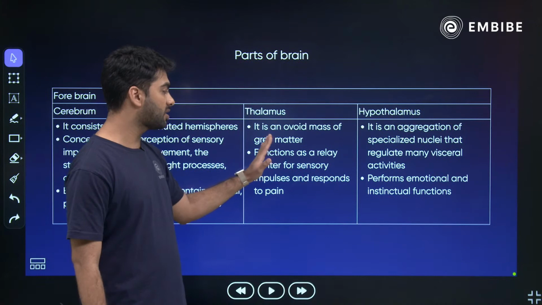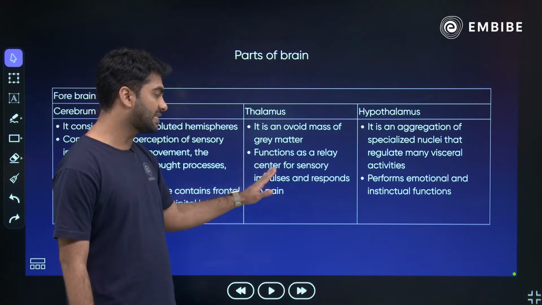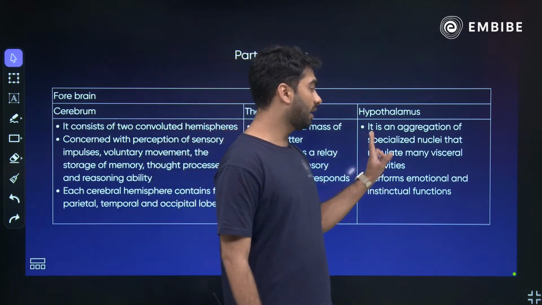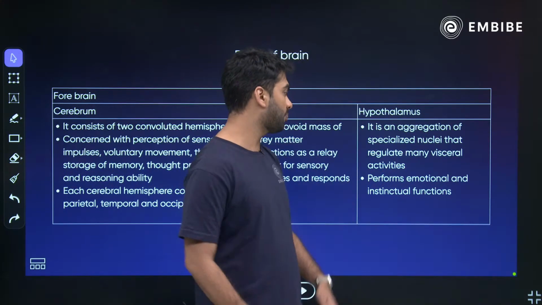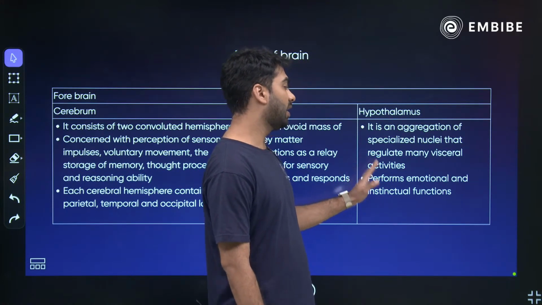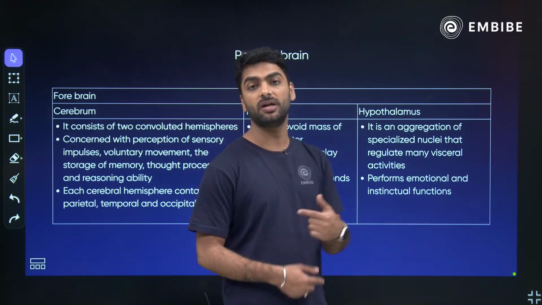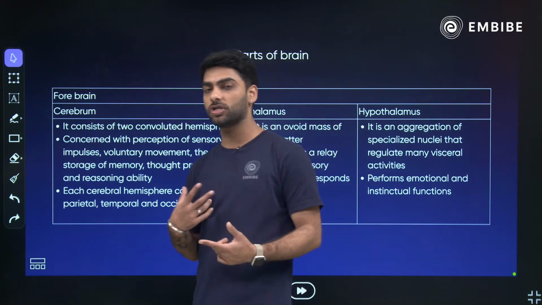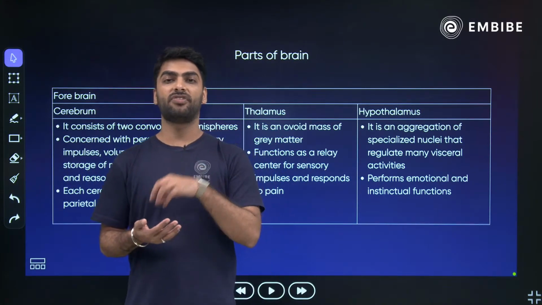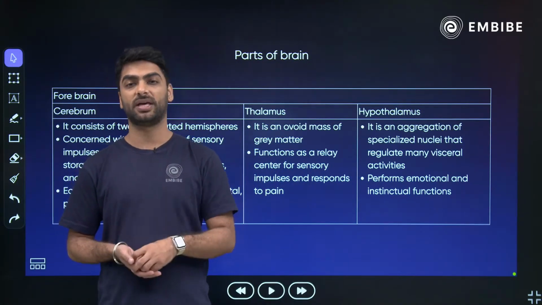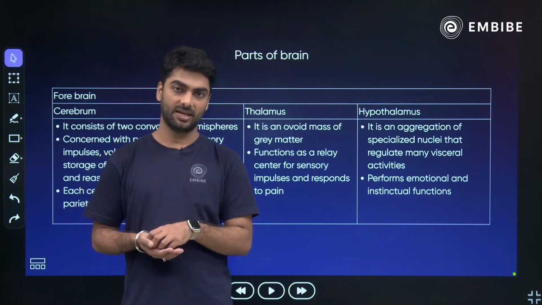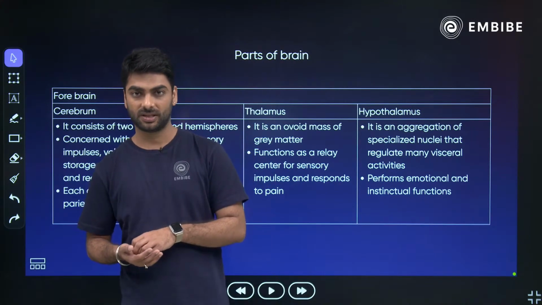Thalamus is an ovoid mass of grey matter, which functions as a relay center for sensory impulse and response to pain. And hypothalamus is very important for maintaining the body temperature. It is an aggregation of specialized nuclei and regulates many visceral activities. It performs emotional and instinctual functions. This is a very common and very important question for your board exams. The part of the brain that controls the body temperature is the hypothalamus. It is the hypothalamus. Okay?